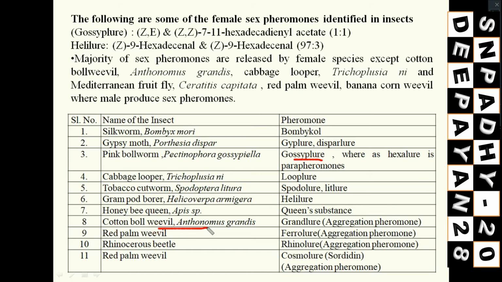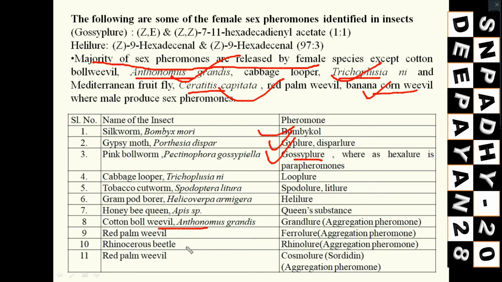Cotton boll weevil is an exceptional case because the lure is known as grandlure, but that is produced by the male. You see, the majority of sex pheromones are released by the female except in cotton boll weevil, Anthonomus grandis, cabbage looper, Trichoplusia ni, Mediterranean fruit fly, Ceratitis capitata, red palm weevil and banana corm weevil, where the male produces the sex pheromone. In these insects males produce the sex pheromone, but in other cases females produce it.